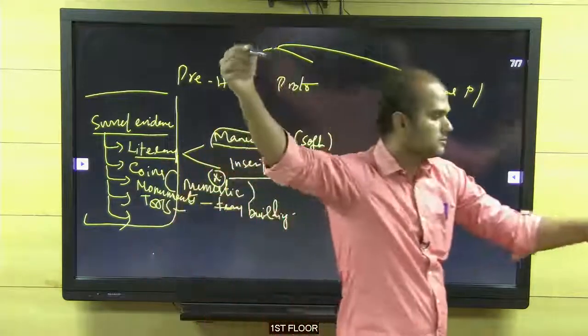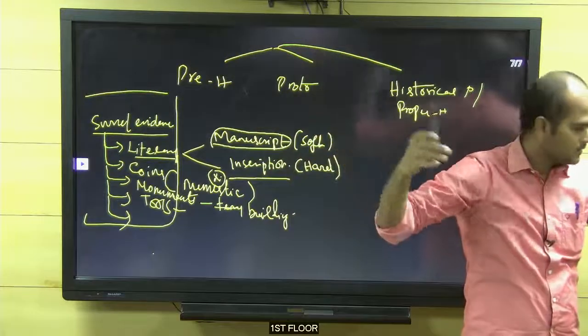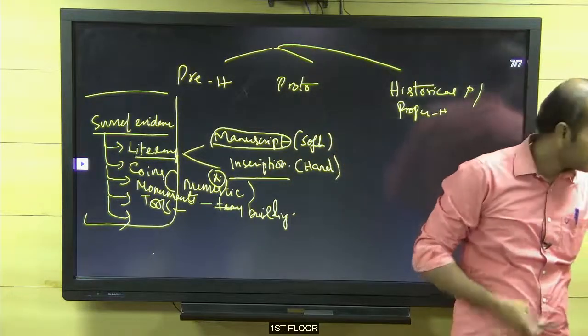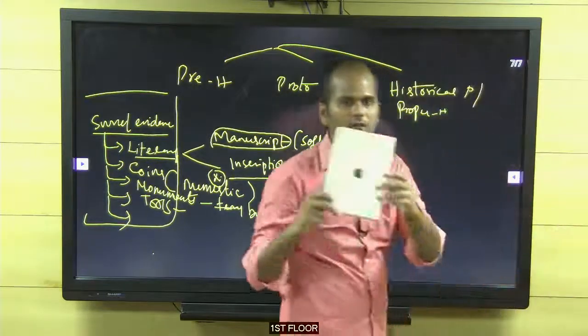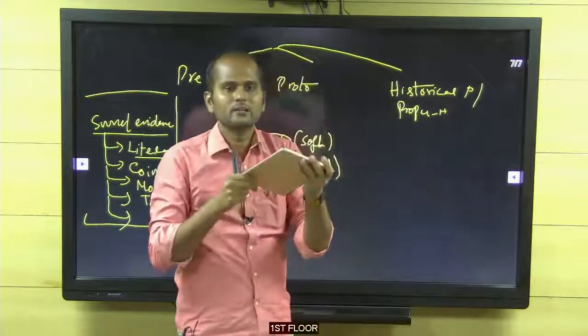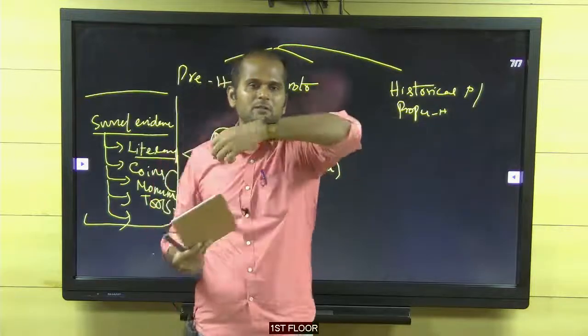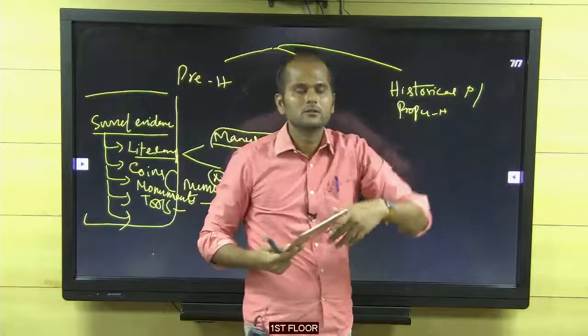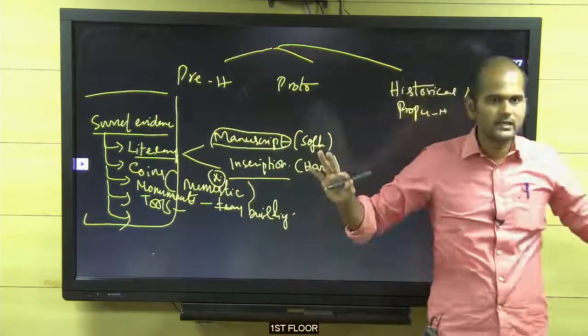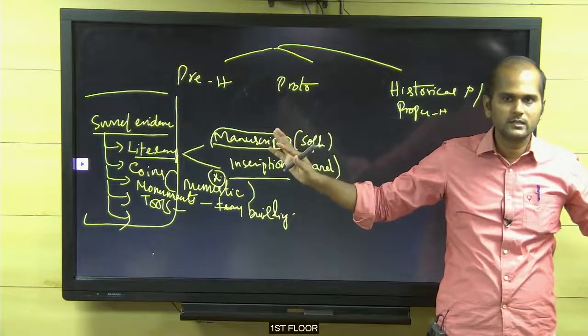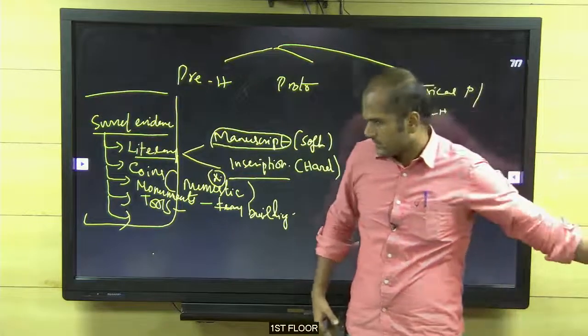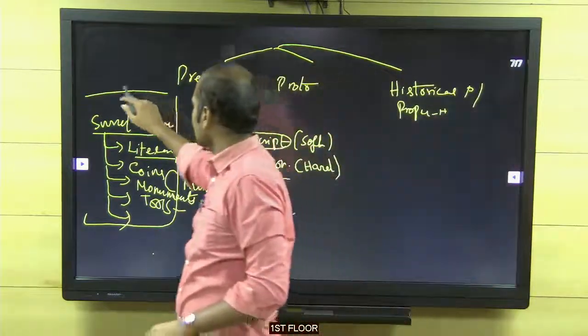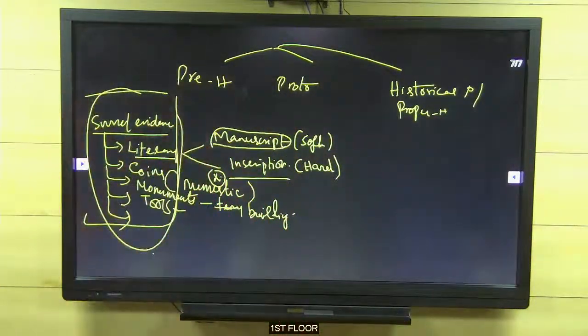This is a tool to write. My iPad is also a tool, a tool for communication. My watch is also a tool. So what is a tool? Anything which is helpful for human activity is a tool. That's why so many sources are here.